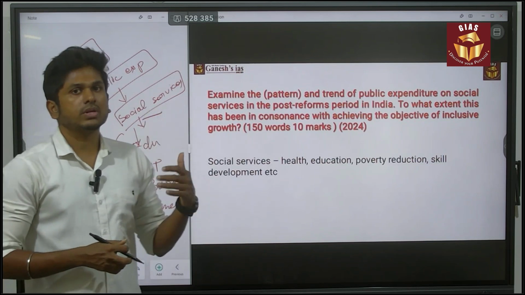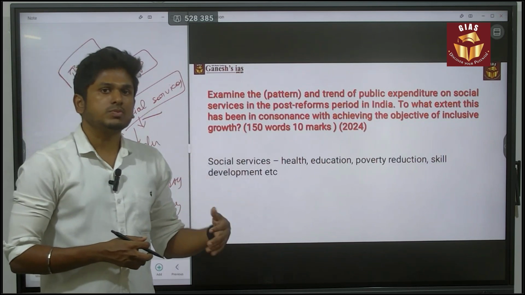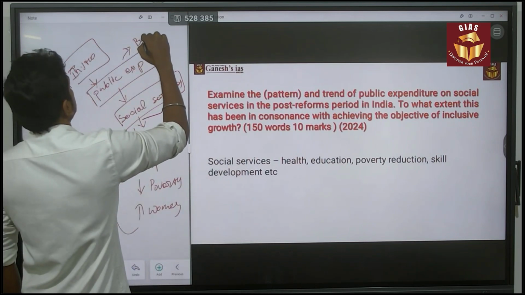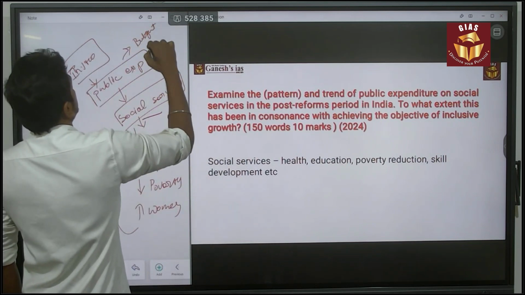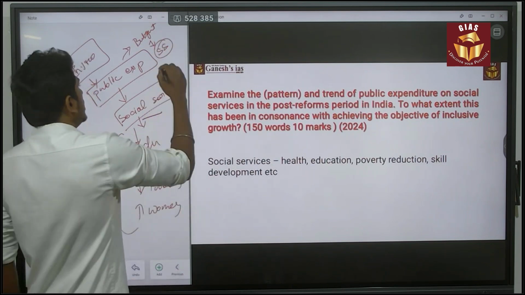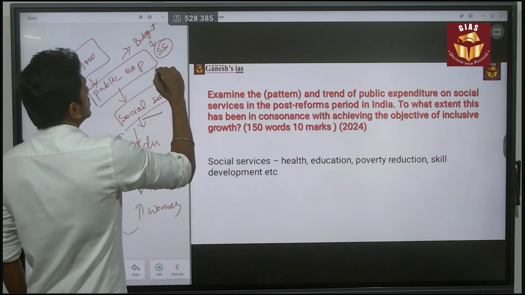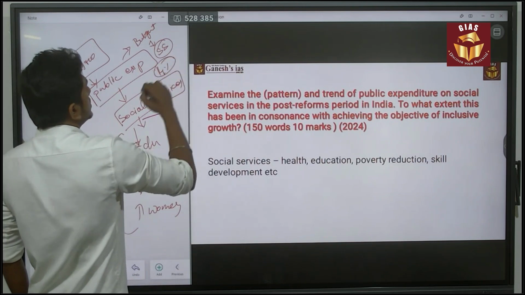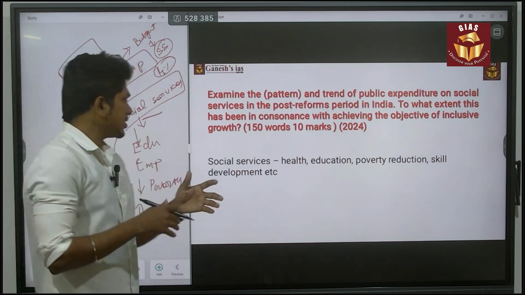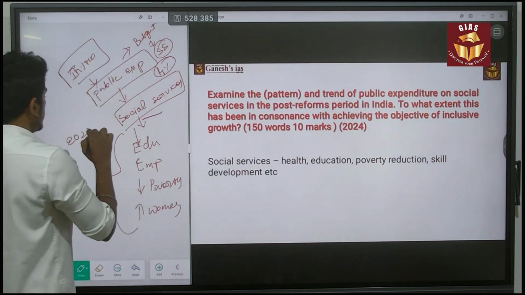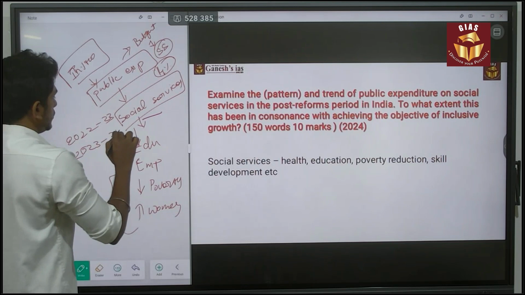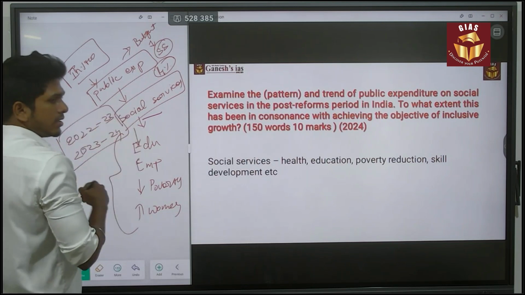Or else you can speak about the public expenditures in the budget related to the social service sectors, giving the overall picture, like around a 4% increase in spending as a percentage of GDP, in comparison of 2022-23 to 2023-24.